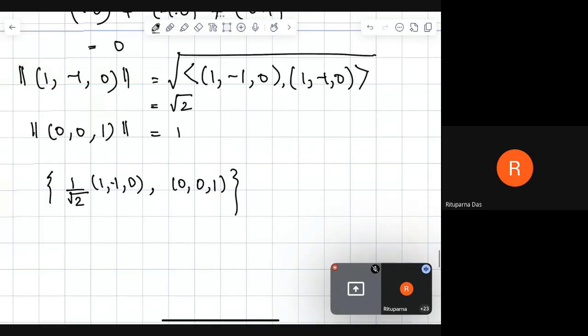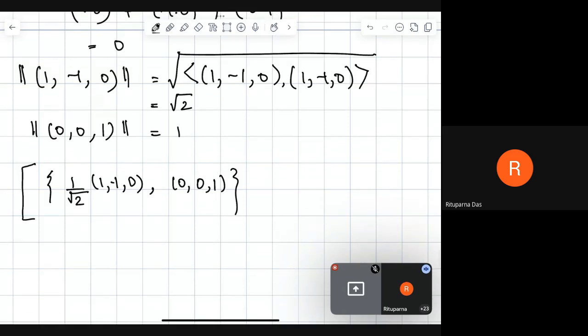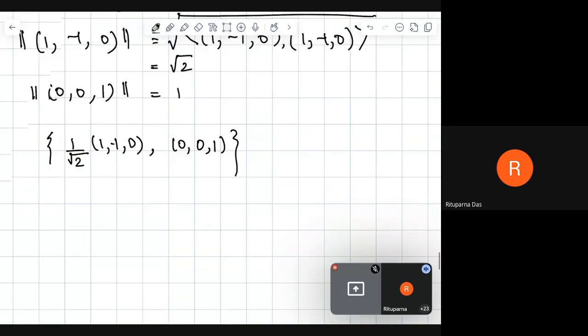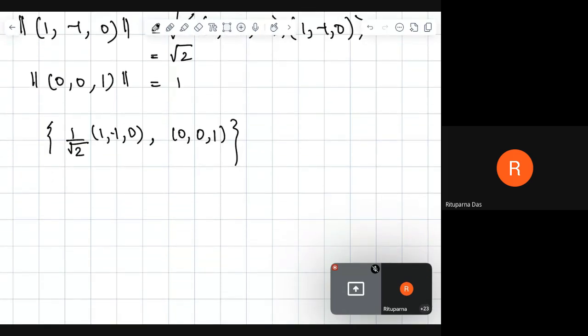This one is an orthonormal basis for W. Now, can we calculate the projection of (2, 1, 3) on W?